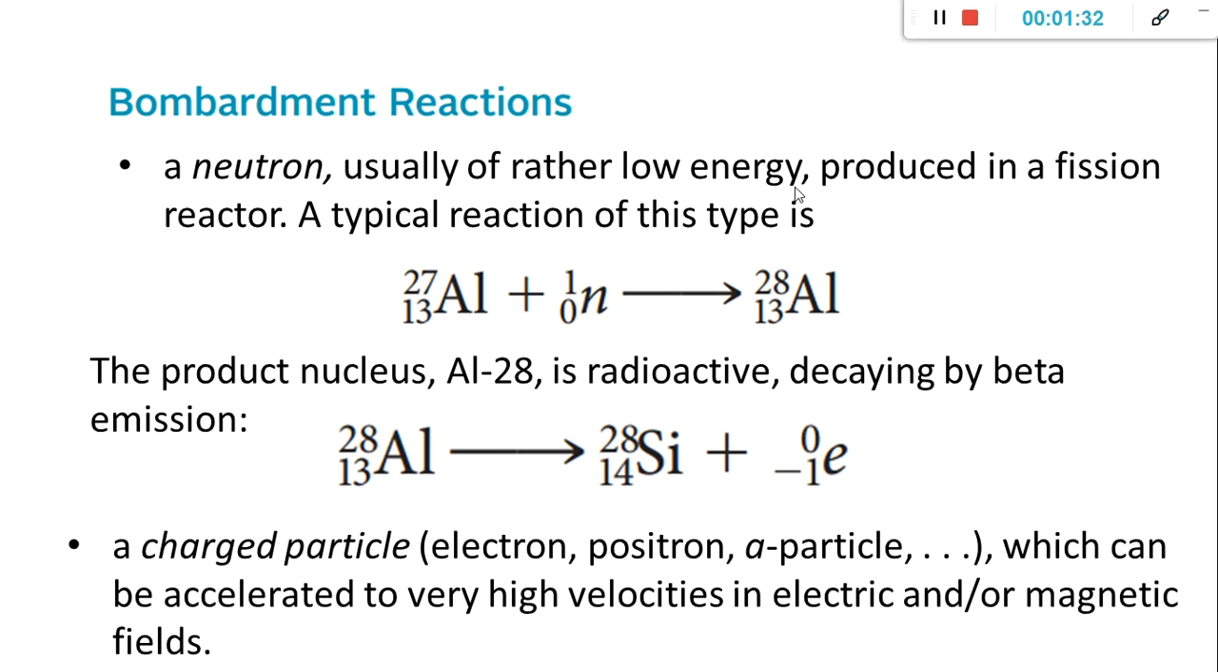The bombarding particle may be, first, a neutron, usually of rather low energy, produced in a fission reactor. A typical reaction of this type is shown. So we have here aluminum 27 bombarded with a neutron, which will produce aluminum 28. The product nucleus aluminum 28 is radioactive and is decaying by beta emission. So the product is silicon 28, with a beta particle.